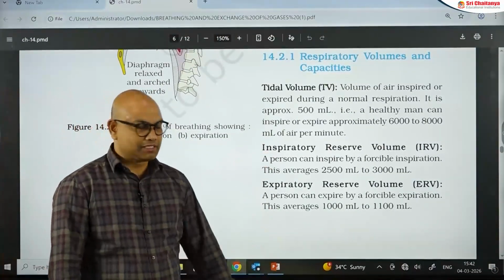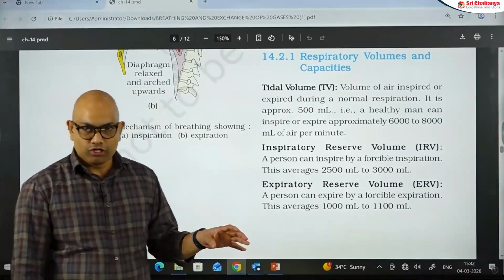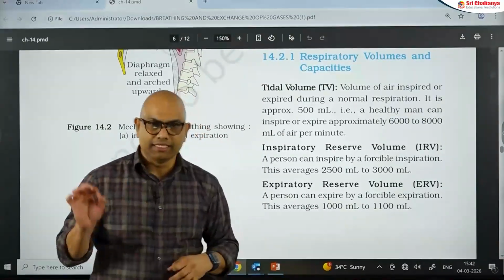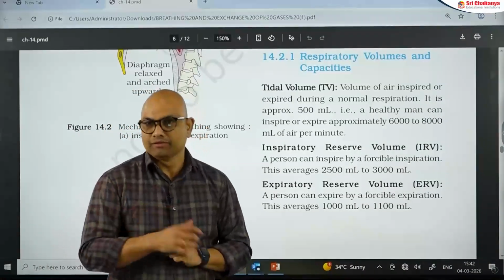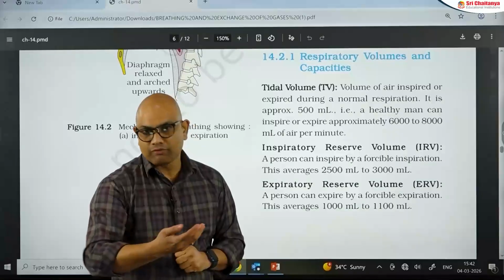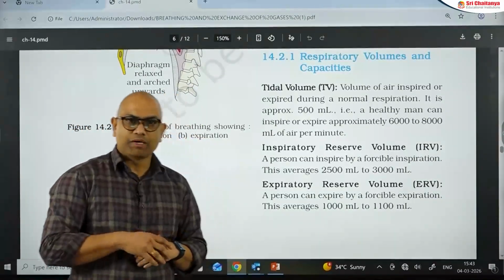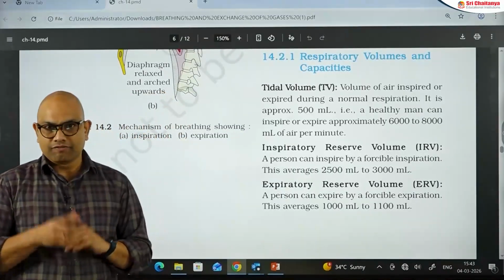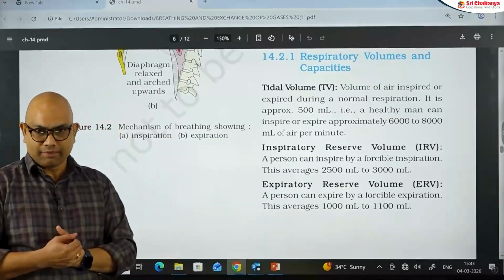Regarding the volumes and capacities, the first volume I am going to discuss is tidal volume, TV. Tidal volume is the volume of air inspired or expired by quiet, normal breathing. It averages around 500 ml. So, each time we can take 500 ml in and 500 ml out by quiet breathing, that is said to be the tidal volume. When you calculate the tidal volume per minute, it is around 6000 to 8000 ml, nothing but 500 into 12, 500 into 16, around 6000 to 8000 ml per minute.